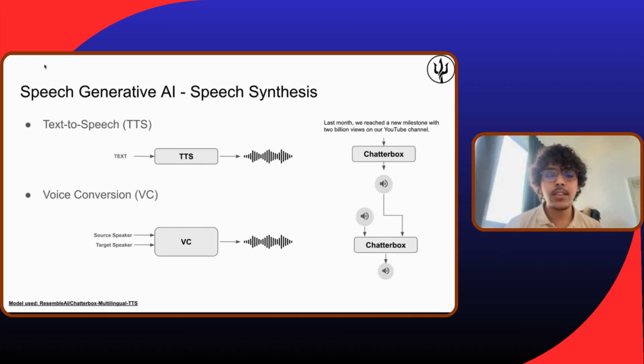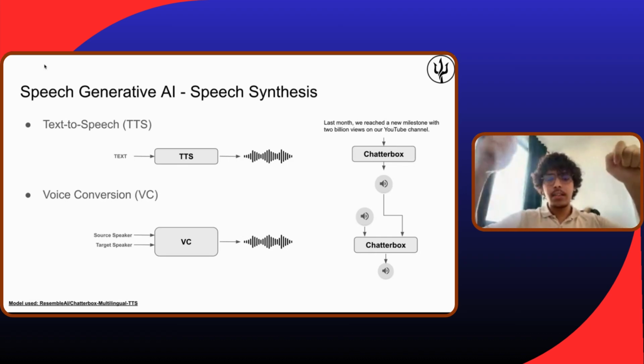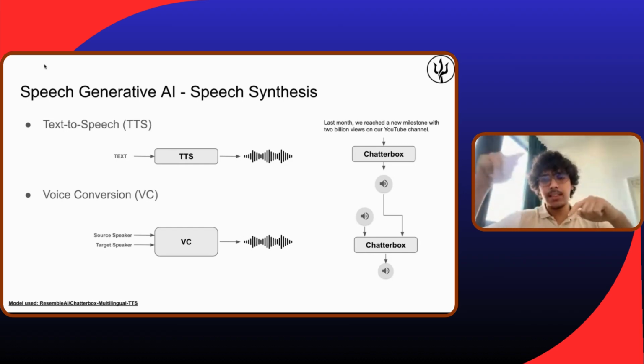And the trend now is not even to have two different models, TTS and voice conversion, but one combined model. A model that can do TTS, so that it can take the text and output the speech, but at the same time can do the cloning. So it can take the text with the target speaker and output the content in the target speaker's voice with the content that you write in the text. And nowadays it's very accessible, so you can go to Hugging Face and you will find plenty of open models in different languages. Maybe dialectal Arabic is still not really good, but you can find plenty of languages.